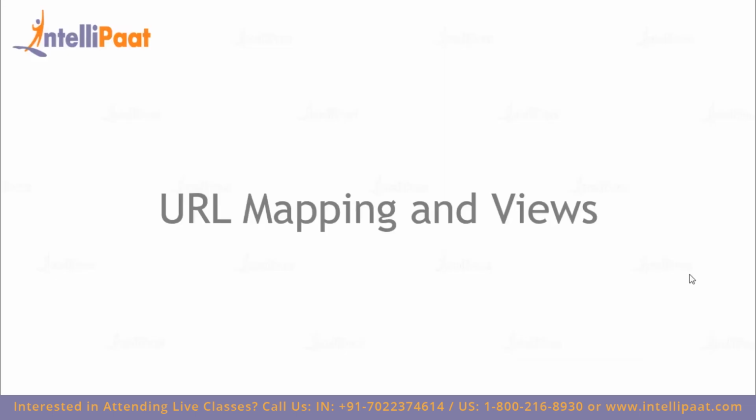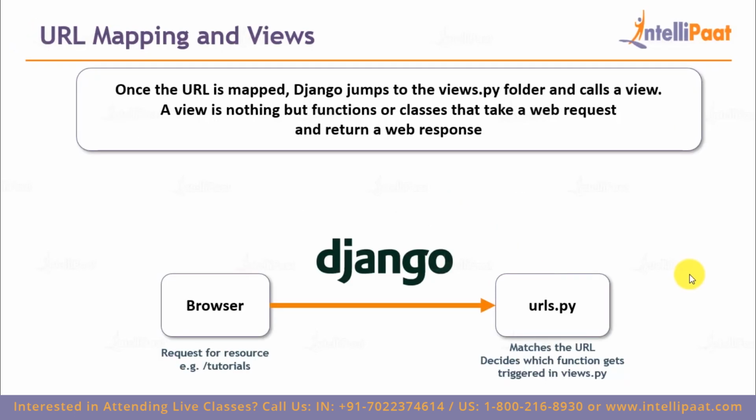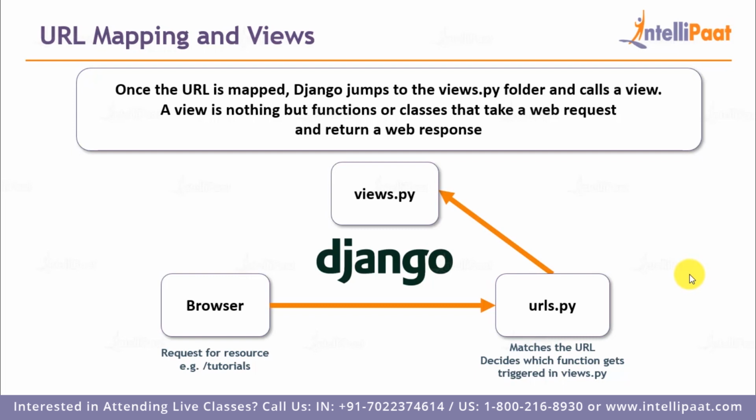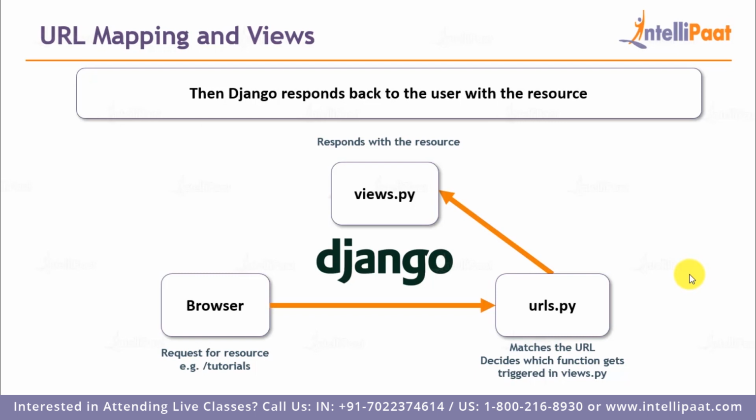So now that we've looked at the core files of our project, let's understand URL mapping and views. Let's say there is a match of that resource in the urls.py file, then the urls.py file would call a view. Now this view is nothing but functions or classes which take a web request and return a web response. Now let's again understand URL mapping.